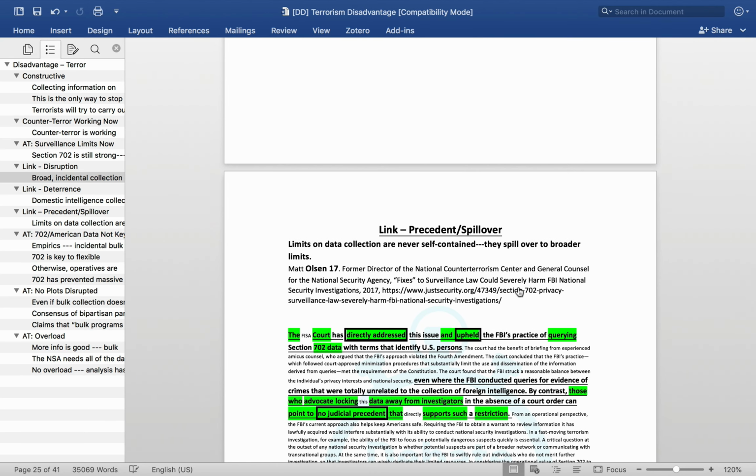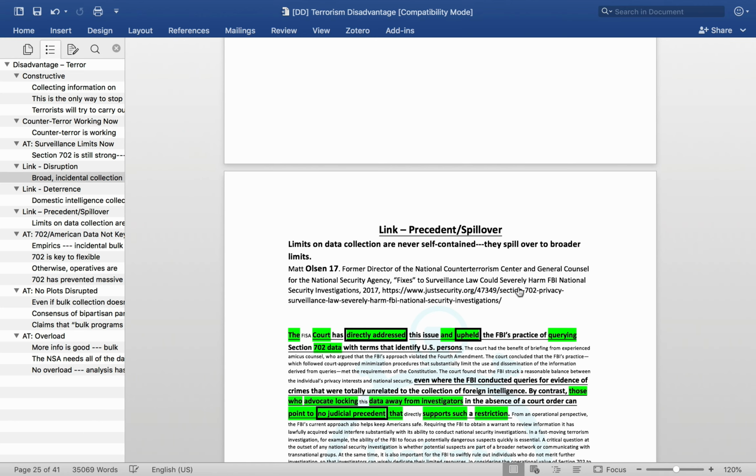The third and final link is what's known as a spillover link. This says that the pro ends up biting off far more than they expected. That even if the pro is a small tweak, it ends up snowballing, resulting in larger tweaks that end up resulting in surveillance slowly being eroded. So these arguments often talk about court precedent, that when the court is able to limit something in one case, it likely spirals and then gets cited in future cases for further limits.